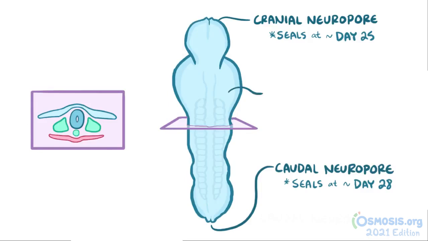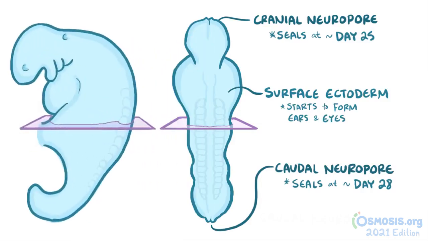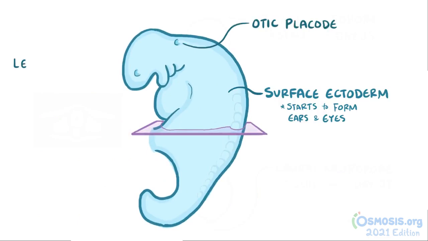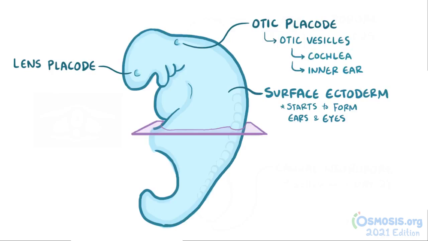Meanwhile, now that the neural tube is closed, the surface ectoderm starts to form the ears and the eyes. 2 bumps, called the otic placode and the lens placode, form near the cranial end of the ectoderm. Over time, the otic placodes will form otic vesicles, and they develop into the cochlea and inner ear.